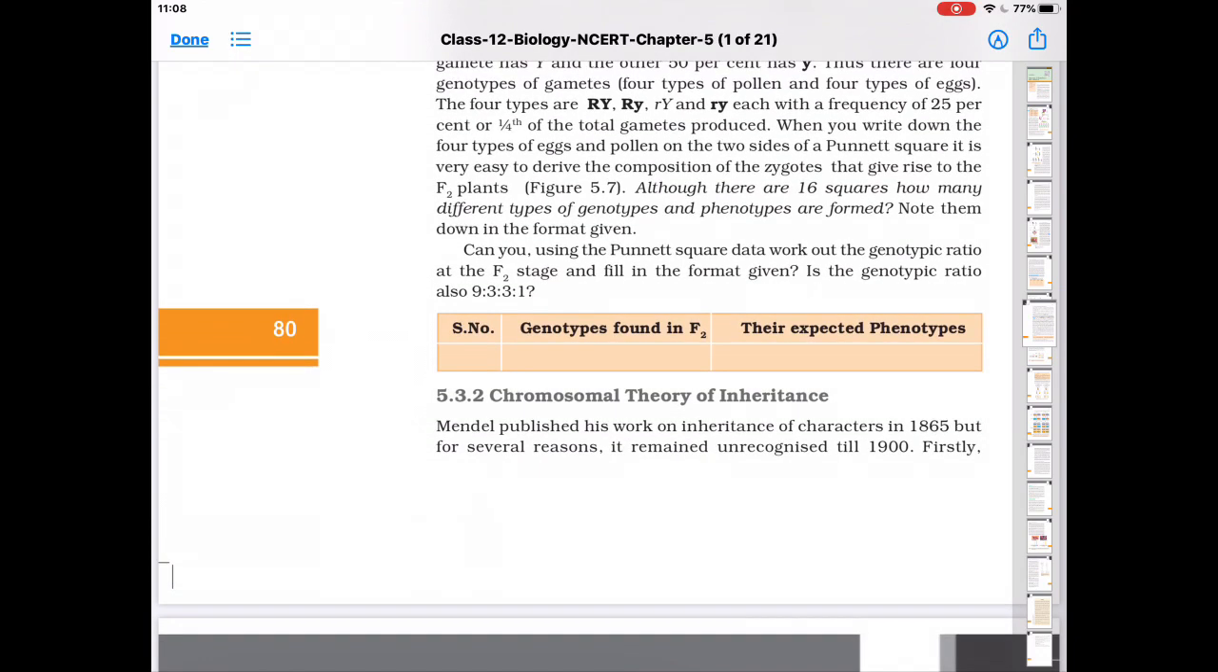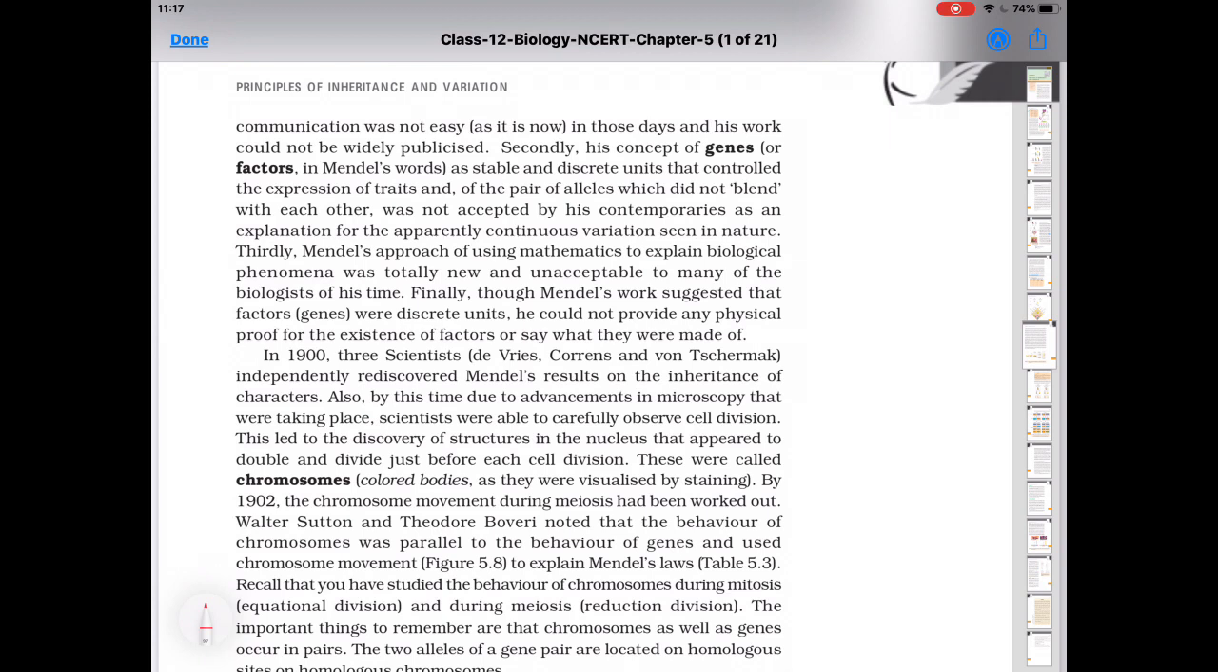Mendel published his work on inheritance in the year 1865, but his work remained unrecognized till 1900. Now the question can be asked, why did Mendel's work remain unrecognized till 1900? So the answer is, first point, communication was not easy in those days and his work could not be widely publicized. Second point, his concept of gene, or according to Mendel, factors, was not accepted by his contemporaries.